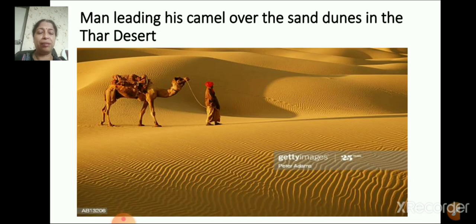Just look at this picture. This is a man leading his camel over the sand dunes in the Thar desert. Just look at the sand dunes there. It is beautiful, isn't it?